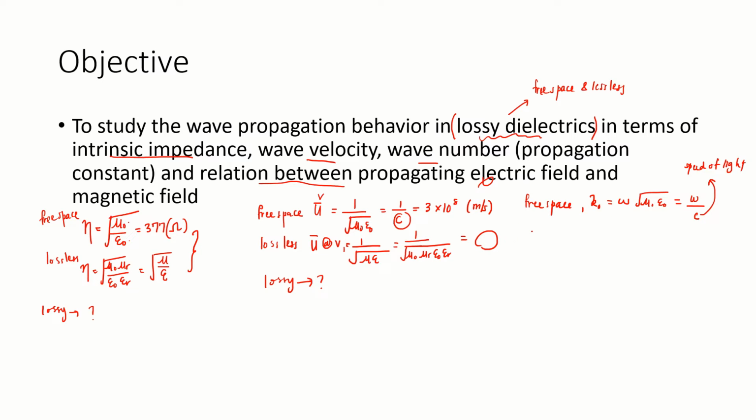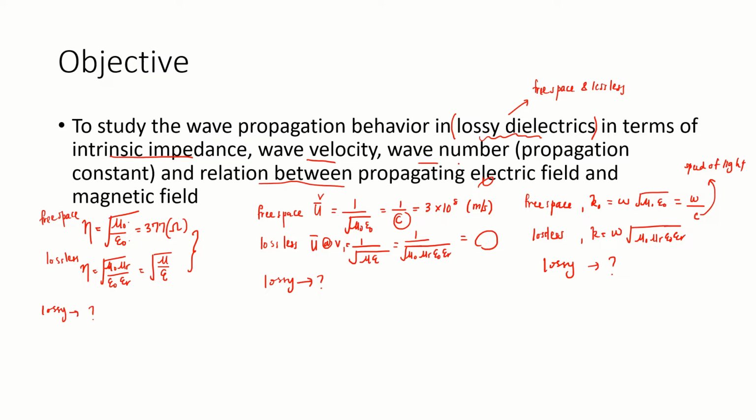For the lossless case you modify this: there is no naught, it is only k, equal to omega times the square root of mu naught mu r epsilon naught epsilon r. Later on we will see the lossy case.